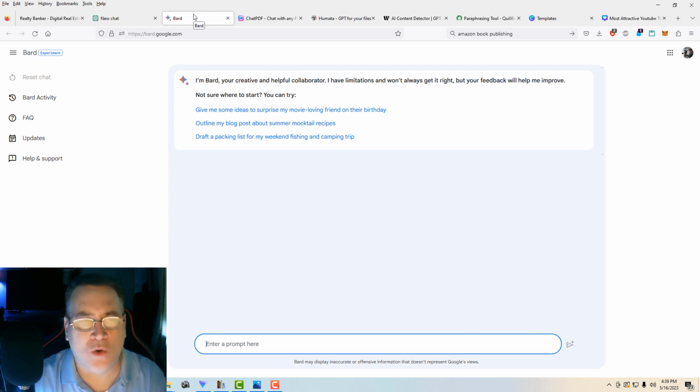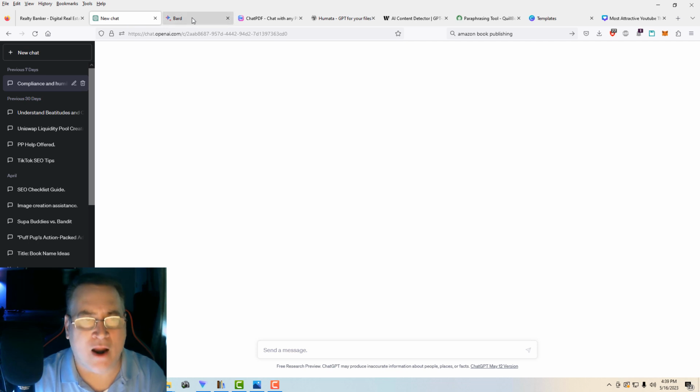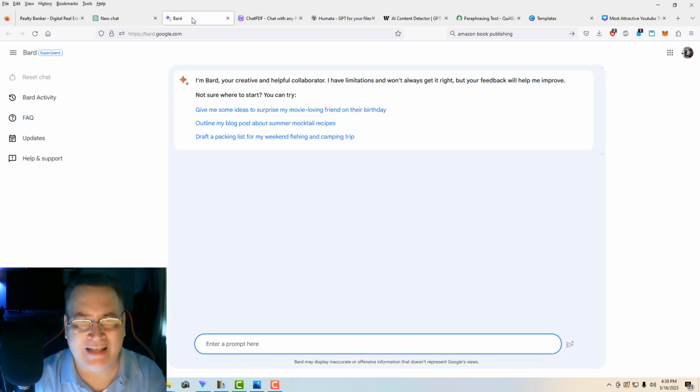Now the second thing I want you to see, and what I want you to use, is Bard. If you're a student and you need AI tools to do your work, Bard is indispensable. Bard will do some things now that ChatGPT will not do. One of the things that I like is that it will interact with the World Wide Web.